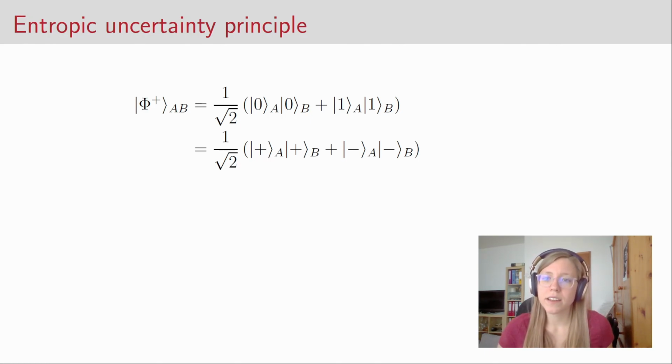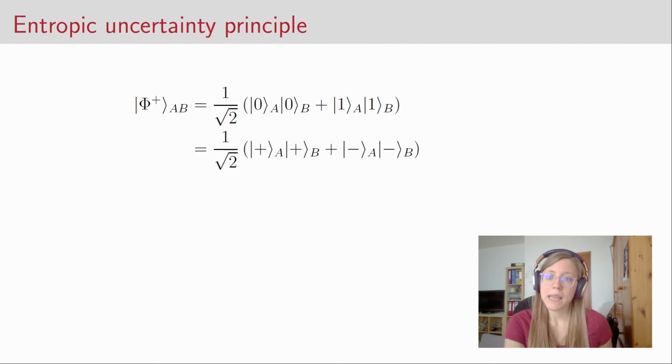So consider the entangled state phi plus that we have now seen a lot of times. And remember that it can be expressed in the computational basis, as we usually do, but equivalently, another way to write it down is to use the Hadamard basis with plus and minus, because it's also a basis for qubit states.